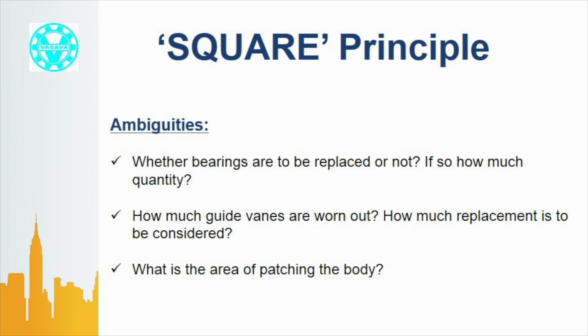Now some customers may question how a maintenance engineer can know how many guide vanes are worn out. It can't be known unless the plant stops and inspection is done during shutdown. Well, the answer is simple. Let the activity whose quantity is not clear be bifurcated.